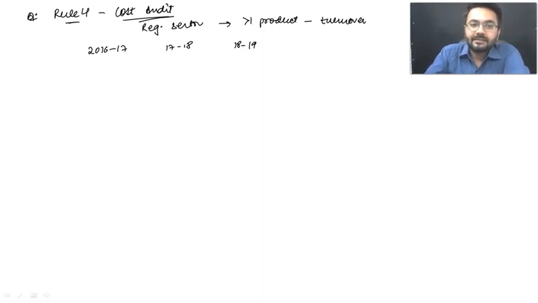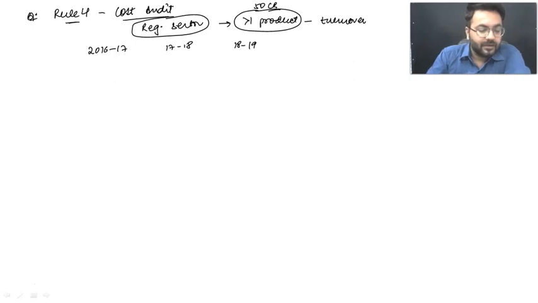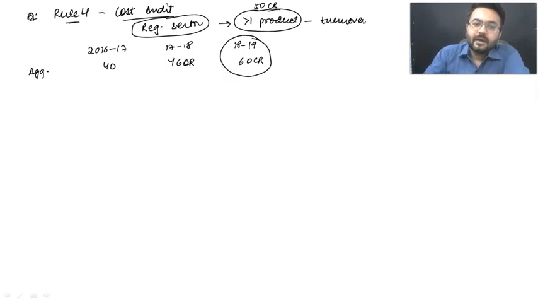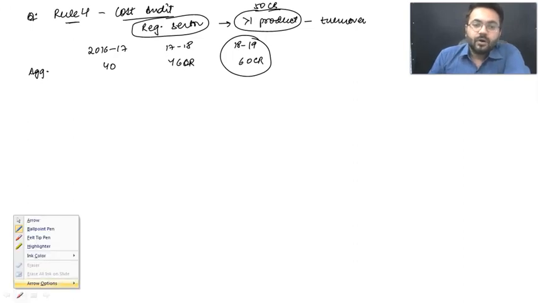If we have a regulated sector over here, the turnover for more than one product is 50 crore rupees, and the aggregate from one product should be more than 25 crore rupees. Their aggregate turnover was 40 crore rupees, 60 crore rupees, 46 crore, and 60 crore rupees. Advise the board on the appointment of cost auditor.